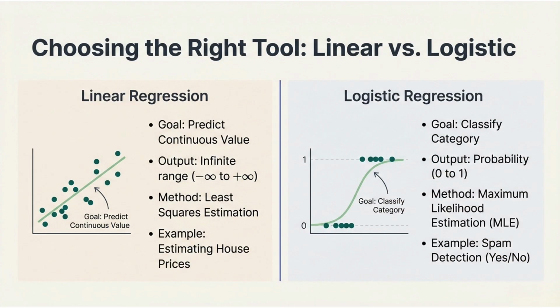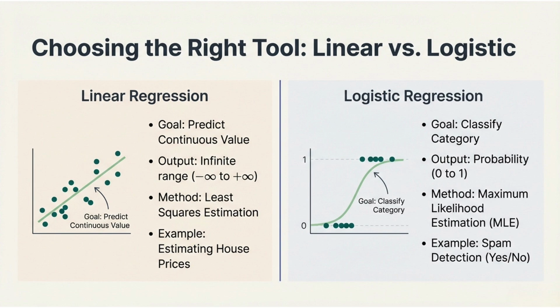On comparing linear regression and logistic regression, linear regression is used when the output is continuous, such as predicting house prices. It produces values that can range from negative infinity to positive infinity and is usually trained using least squares estimation.